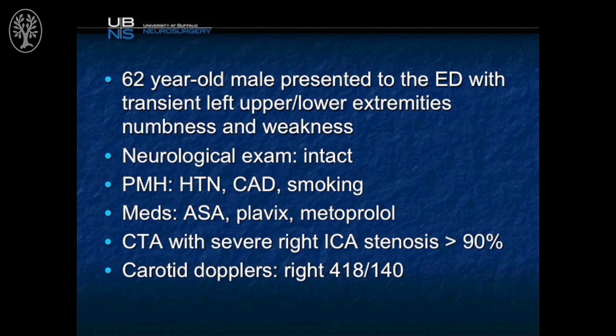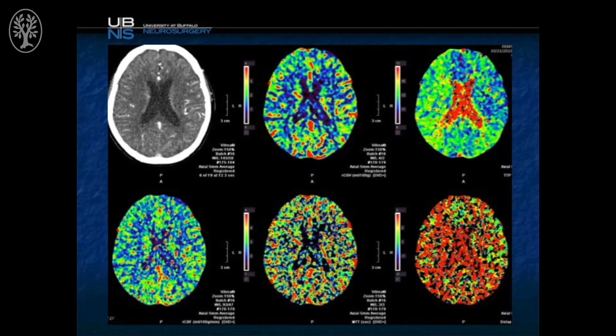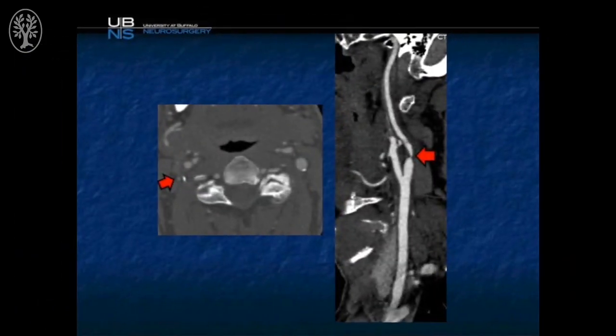CTA confirmed severe right ICA stenosis greater than 90%, and duplex velocities were severely elevated with right-sided peak systolic of 418 and end diastolic of 140 centimeters per second. CT perfusion suggested increased time to peak throughout the right hemisphere with preserved volume and flow. CTA confirmed a severe critical stenosis, mostly soft plaque with mild calcification.